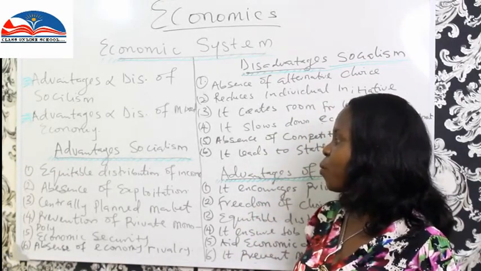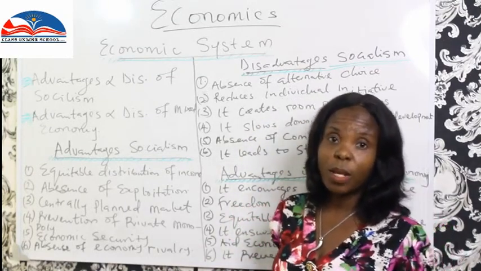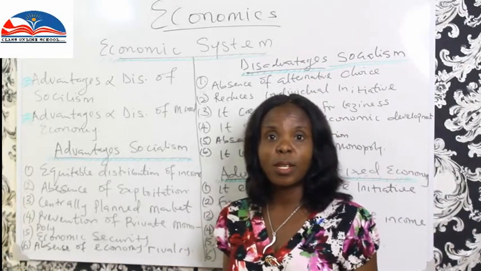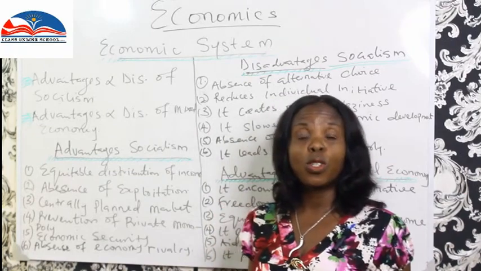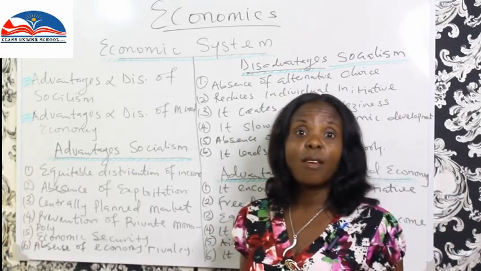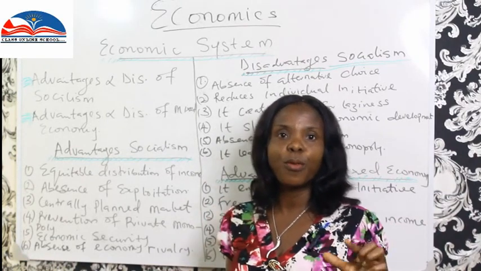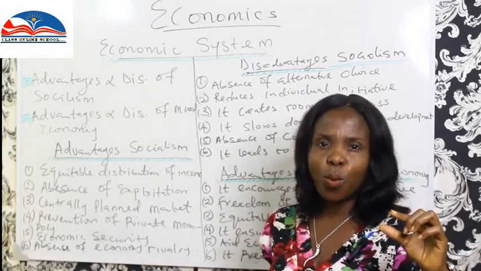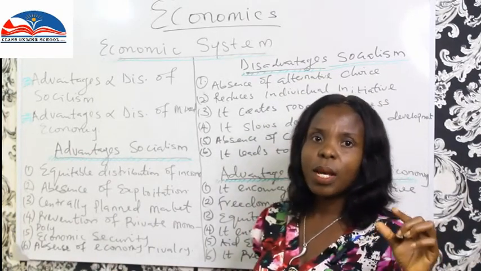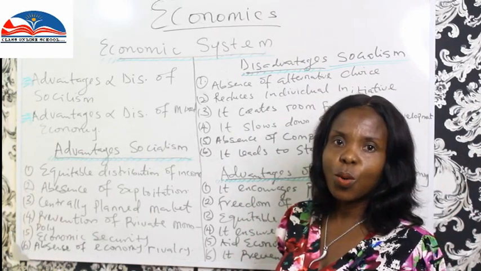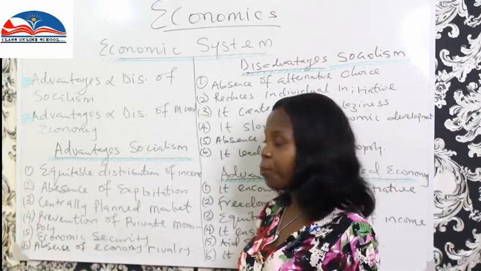Then 2, absence of exploitation. In a capitalist economy, the major driving force in that economic system is profit. And so the bourgeois who control the economy drive the economy because they want to make profit, maximization of profit. That's their major goal. But here, they don't exploit the masses because the government controls what happens. And so the masses are not exploited.